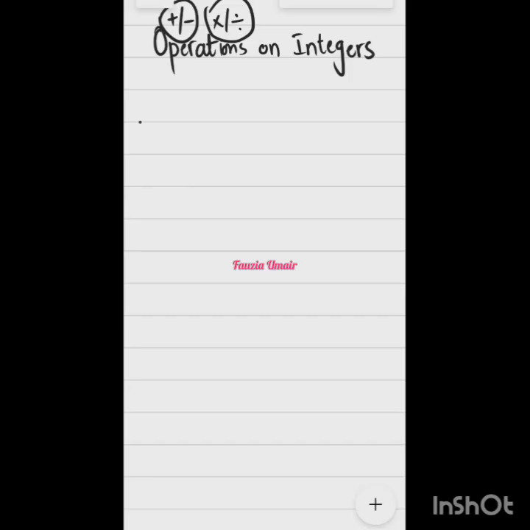So for addition or subtraction, the rule is if the integers are like integers. What are like integers? Like integers have the same sign. Very good. If the like integers are added or subtracted, the rule says add the numbers and the sign remains same. ठीक है?